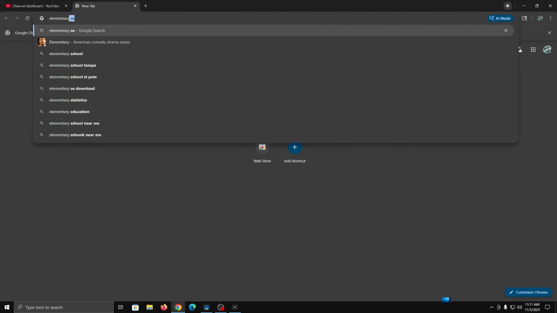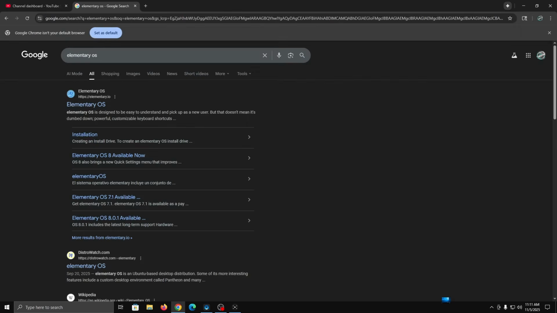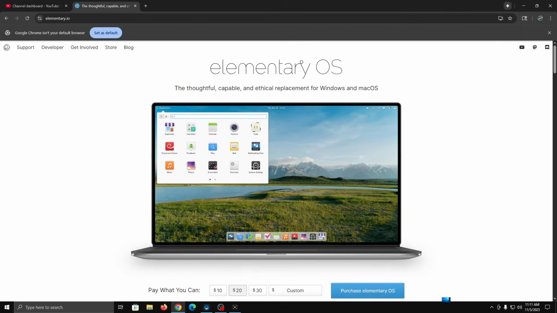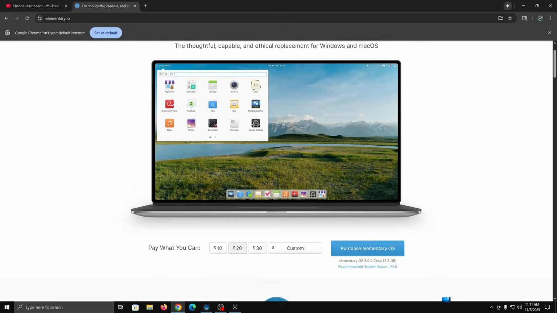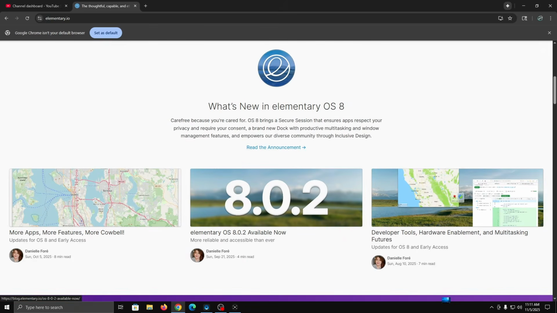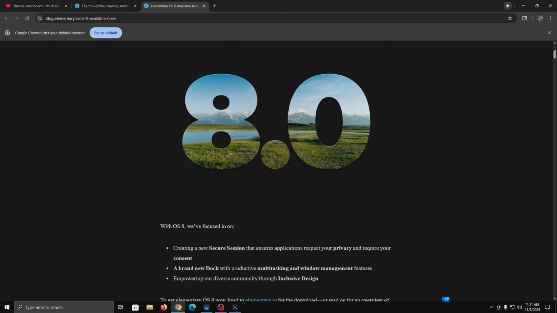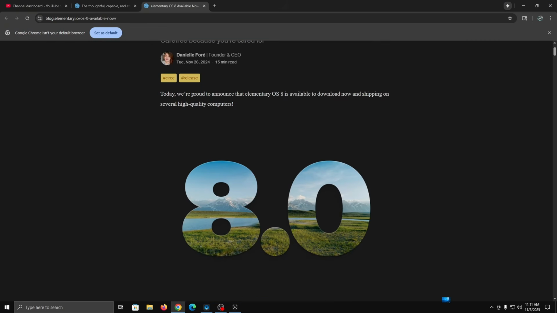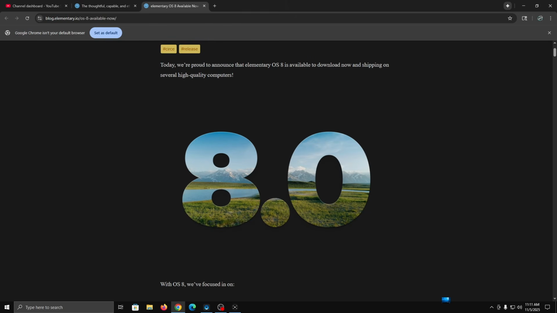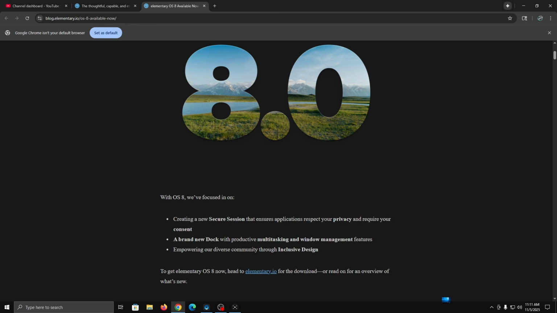This is an option that I want to show you because I do have a little experience with using this one too. I like Elementary OS because it gives you more of the minimalistic Linux version. And I still believe it's based on Ubuntu, if I'm not mistaken. But we can see here, we're going to look at an announcement, 8.0. Today, we're proud to announce that Elementary OS 8 is available to download now and shipping on several high-quality computers.